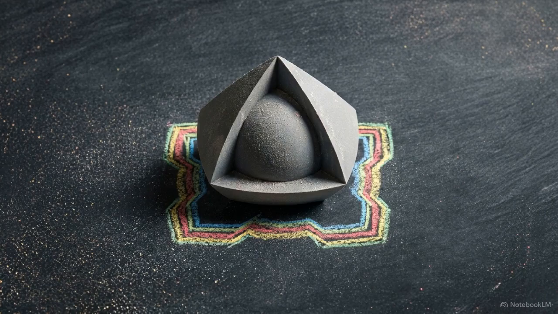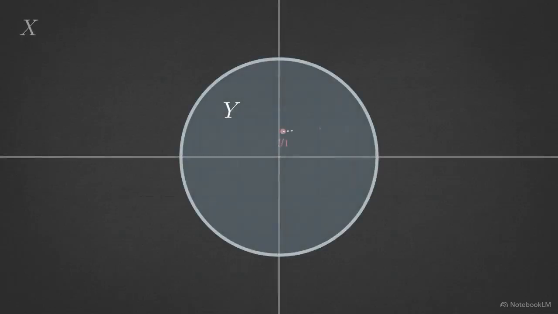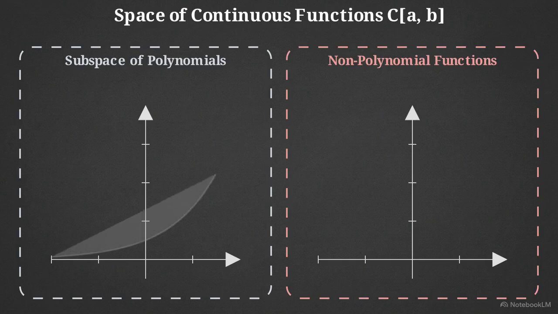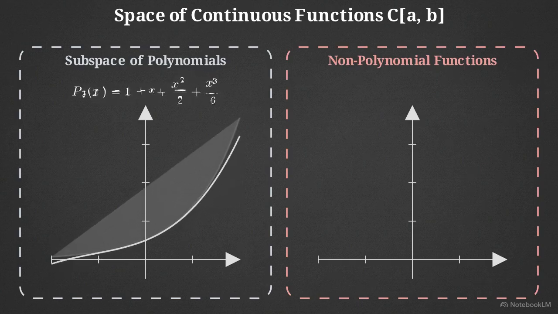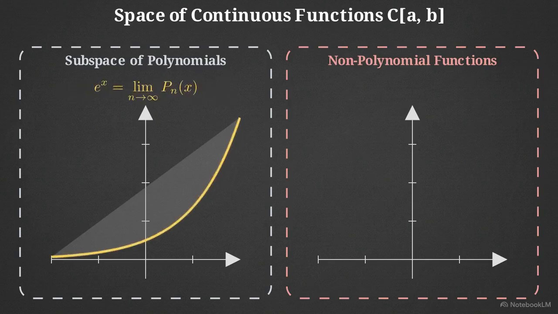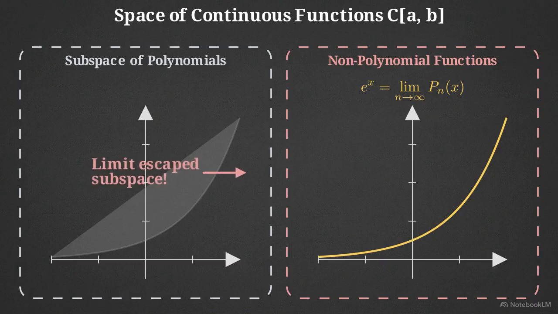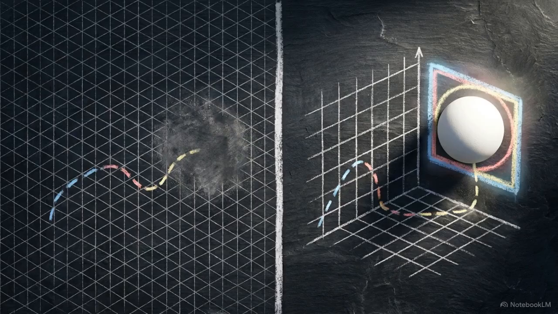Following this, Theorem 2.4-3 establishes that these subspaces are closed. Their limits cannot escape the boundaries of the subspace. Contrast this with an infinite dimensional space, like the space of continuous functions. Here, a sequence of polynomials can converge to form an exponential function. In this case, the limit is a different class of function than the terms that created it. While infinite dimensions can leak limits in this way, finite dimensional spaces remain contained.